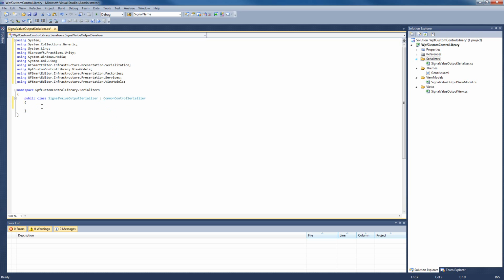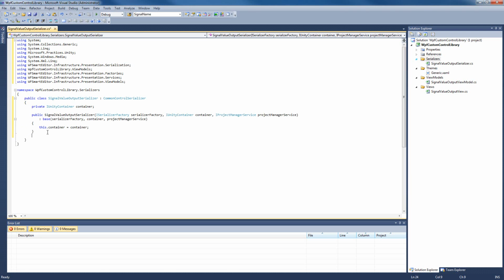Now, in our class, we're gonna add a private IUnityContainer. The implementation of the constructor will be made by passing the arguments to the base class constructor and also save the container parameters in the container field. So our constructor will look like this. Now that we have our constructor, we can start overriding the CreateNode method and return a new instance of the SampleControlViewModel. So the override method will look like this. As you can see, it returns the view model that we have over here.